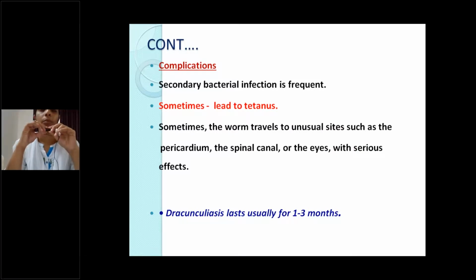Coming to complications, the most common complication is secondary bacterial infection. This sometimes leads to tetanus also. Usually the site is on the lower leg, so this is contaminated with dust and all, which contain spores of Clostridium tetani. Through this wound, this blister, they enter into the body and cause tetanus. And sometimes this worm travels to unusual sites like the spinal canal, pericardium, and eyes, and leads to serious effects. This dracunculosis usually lasts for 1 to 3 months.